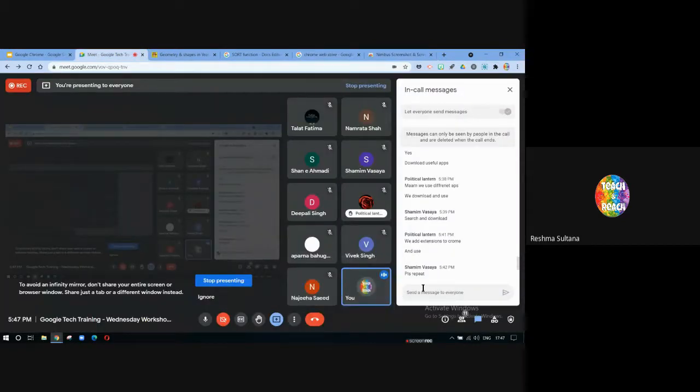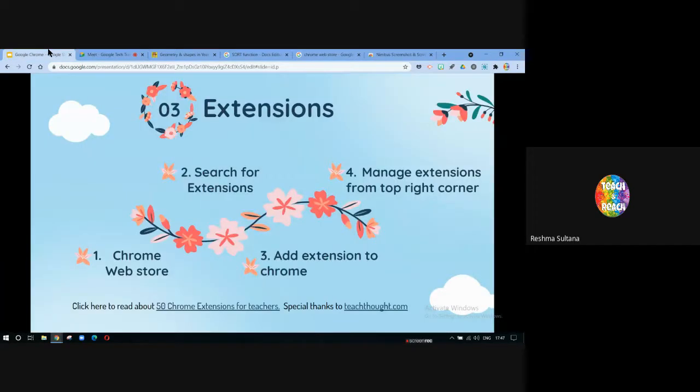Okay. So I hope everybody has understood this. Don't worry if you think that there are so many buttons. Here, you just have to remember Chrome Web Store, search for extensions. Just like you use your App Store, you have to use the Web Store as well.